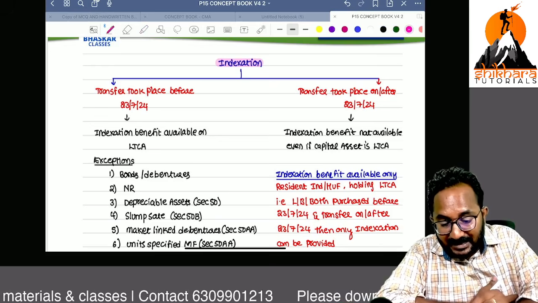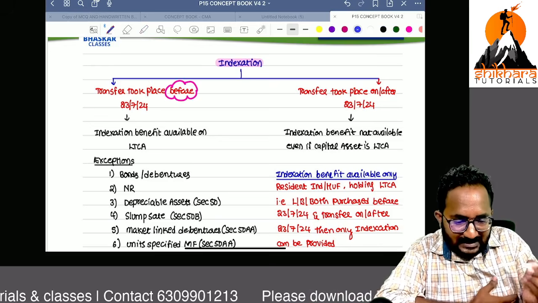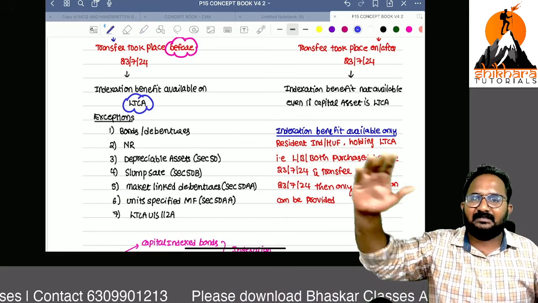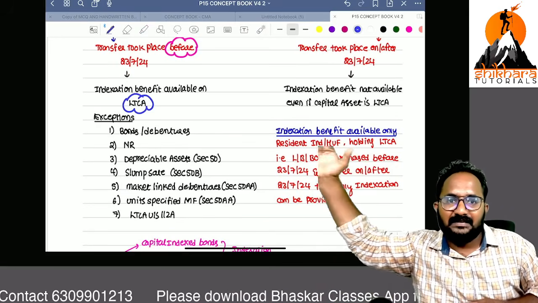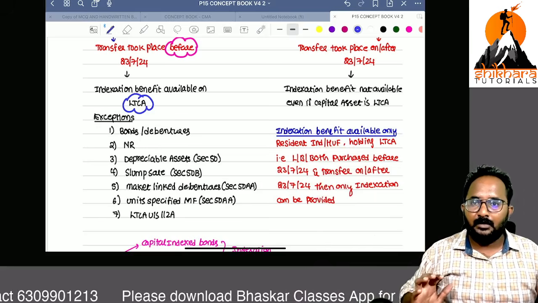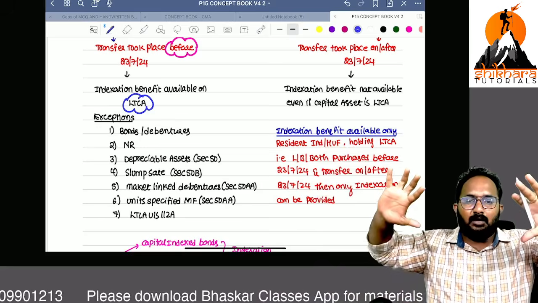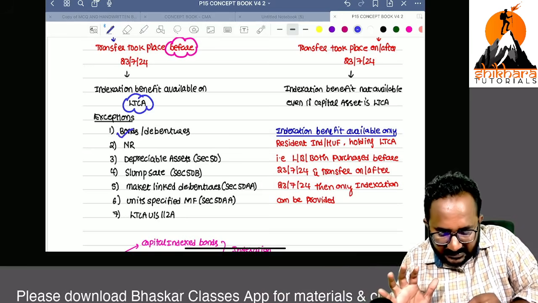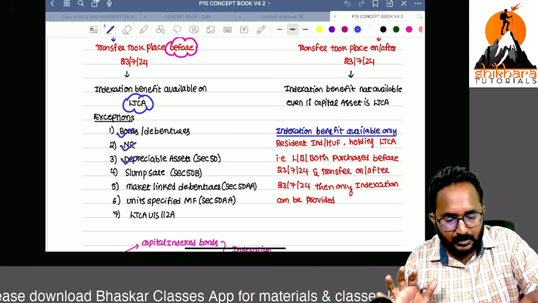If the transfer takes place before 23/7/2024, indexation benefit is available to a long-term capital asset. You can get the indexation on a long-term capital asset, but in these cases you can't get indexation. What are they?